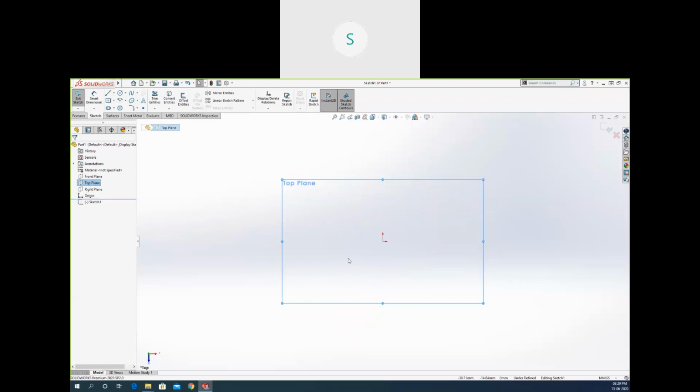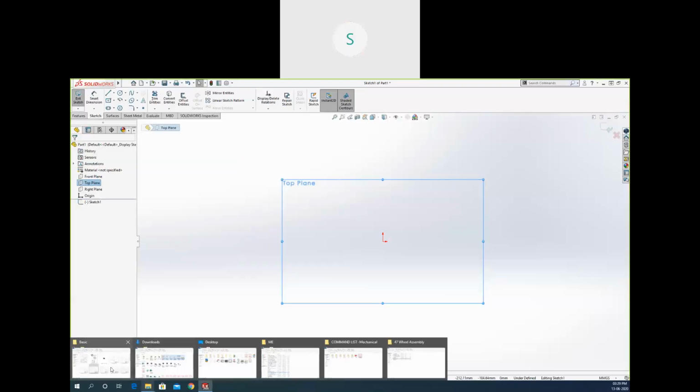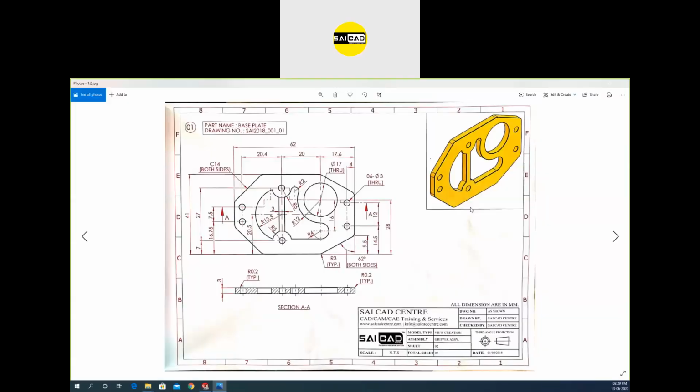So to create a part, I'm going to open a drawing from which I want to create a part. So we have a component here. Okay, you can see we have a drawing here. We need to create this component.